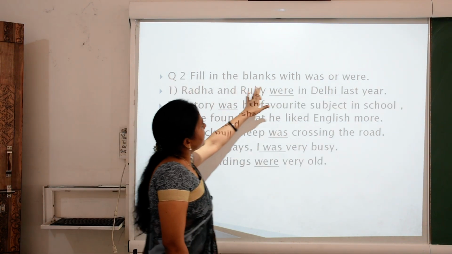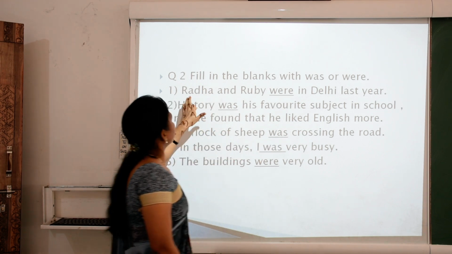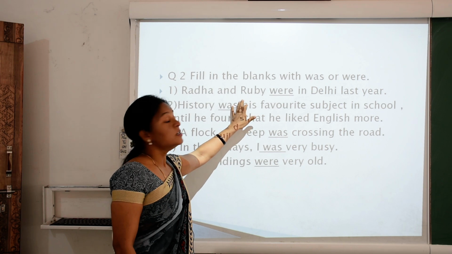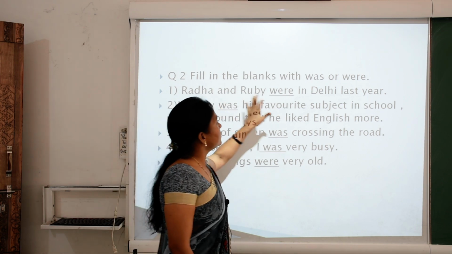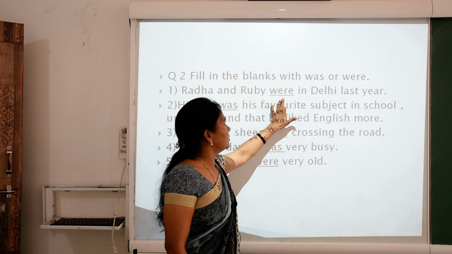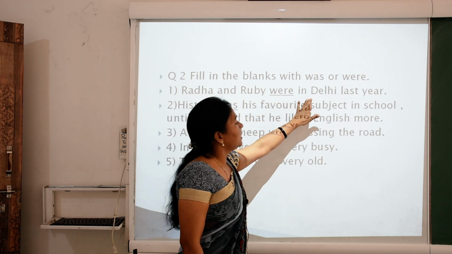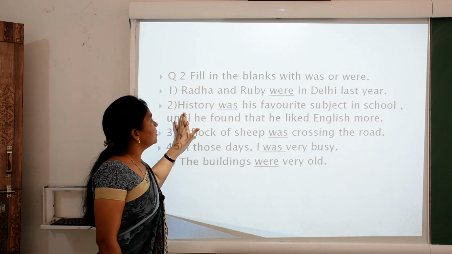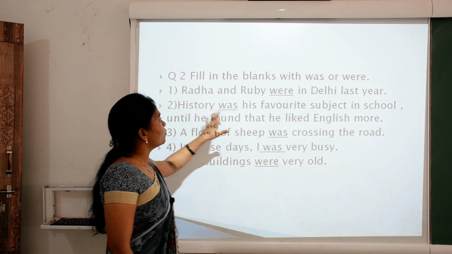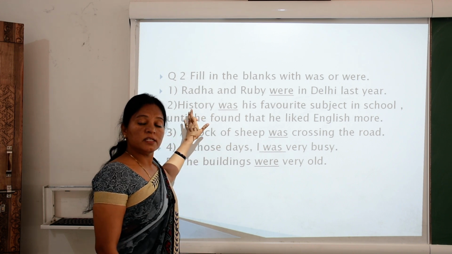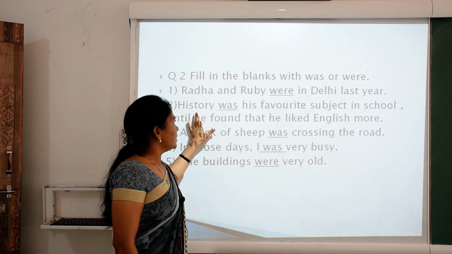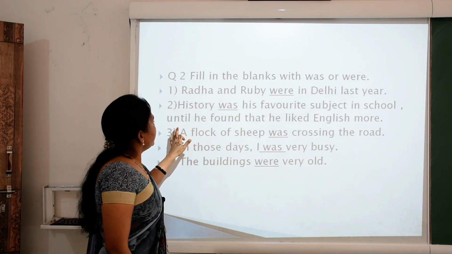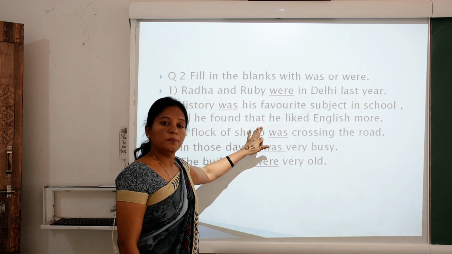Question number 2, fill in the blanks with was or were. Radha and Ruby. Radha and Ruby are a plural subject, so we will use were, which is a plural verb. Radha and Ruby were in Delhi last year. History. History is the name of a subject, which is singular. Then we use was. According to the definition, if the subject is singular, then the verb will be singular. History was his favorite subject in school until he found that he liked English more.